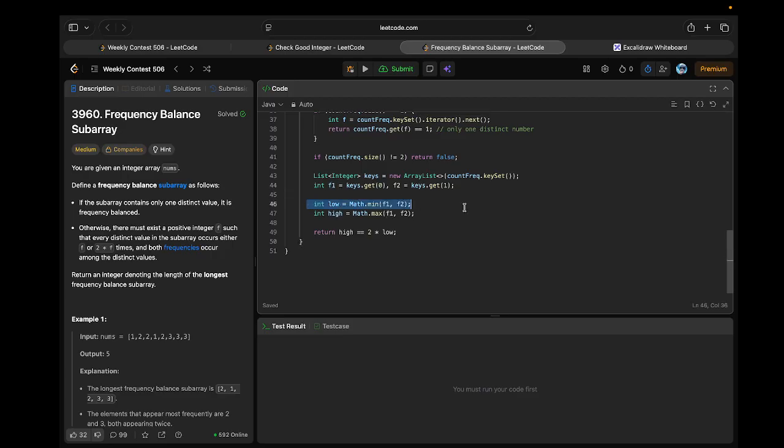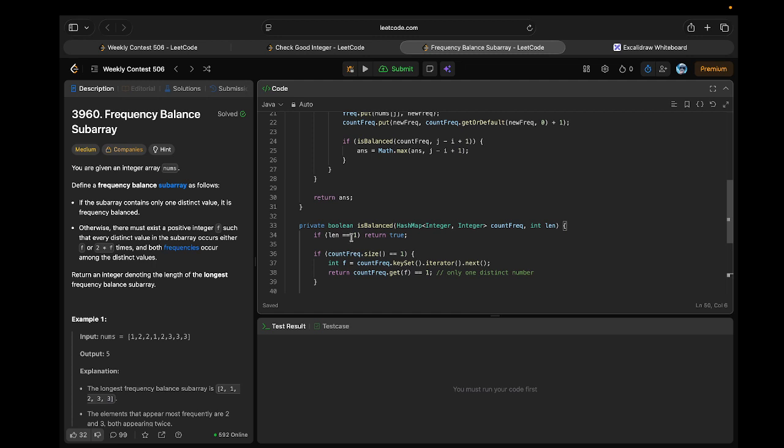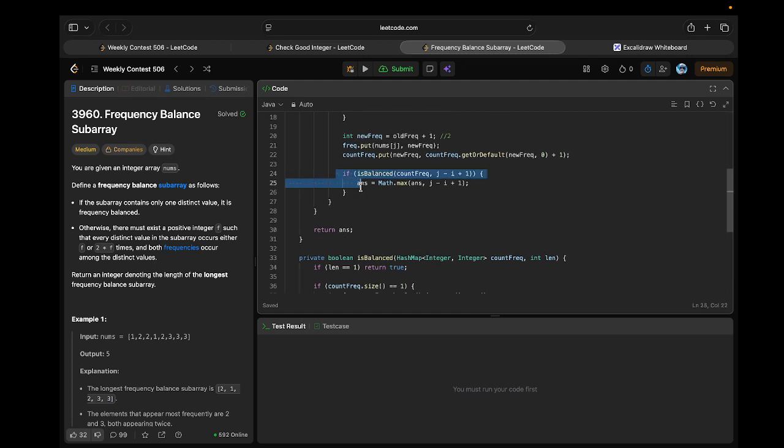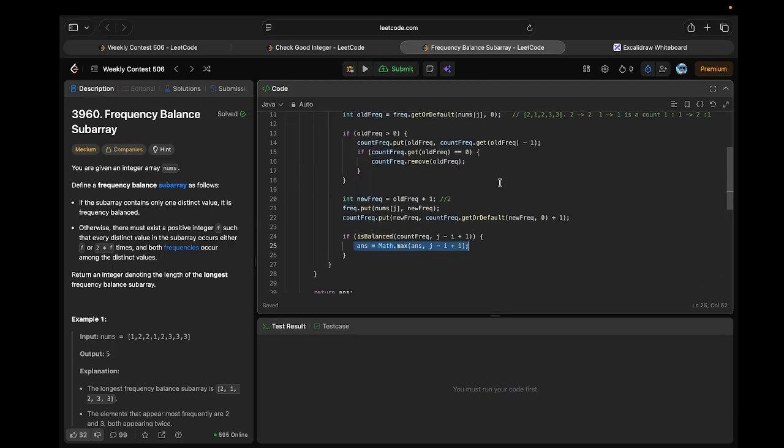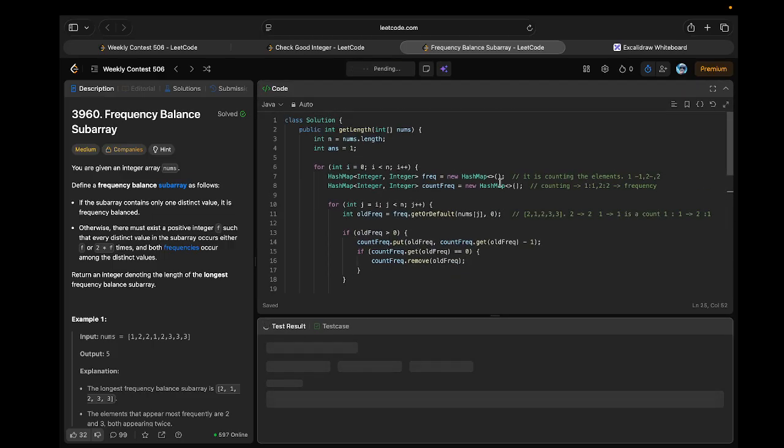And after that I'm calculating the minimum and maximum from it, and I'm checking this particular condition, which is this one, right? And if it satisfies the condition, I'm simply returning the value, right? And after that, whenever this part gets executed, I'm calculating the maximum size of the subarray. So this is the whole code of this particular problem. Looks like it's a pretty good problem. You actually get to learn a lot from this particular problem.